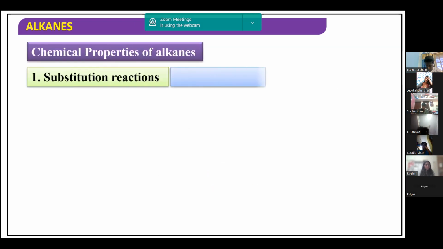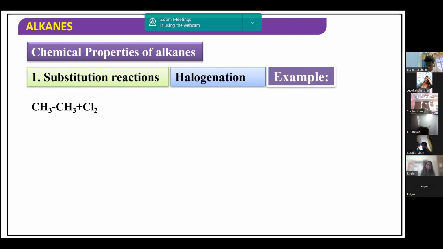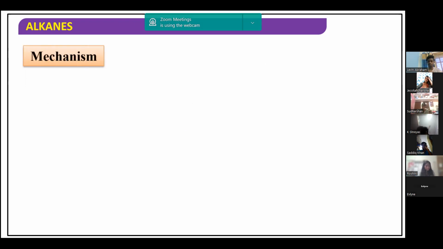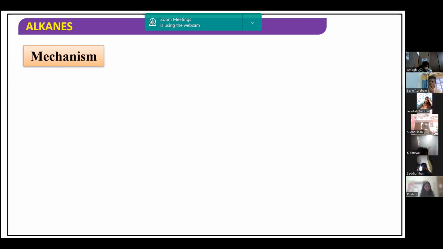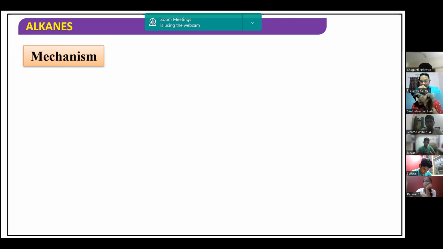Another example: chlorination of ethane in the presence of sunlight. You can replace one of the hydrogens of ethane and get chloroethane plus HCl. But the important point to understand here is the mechanism.